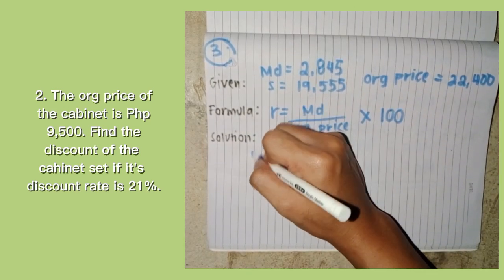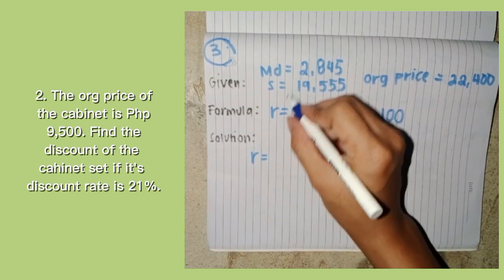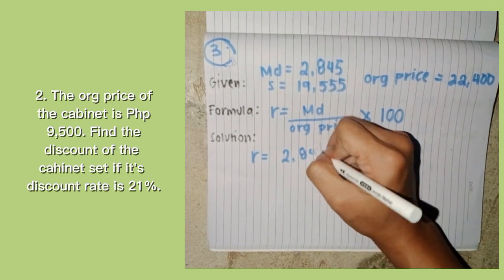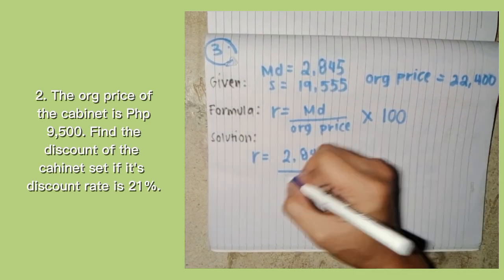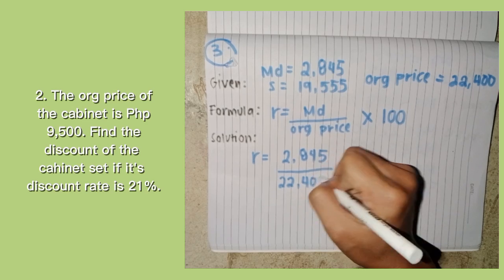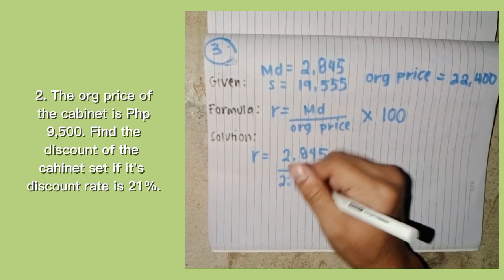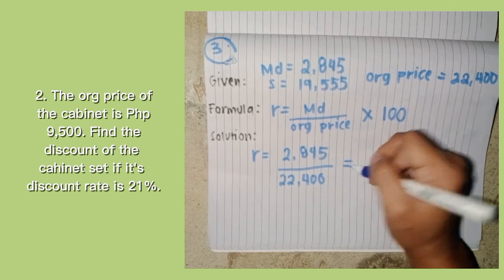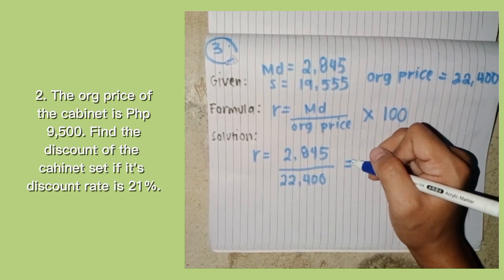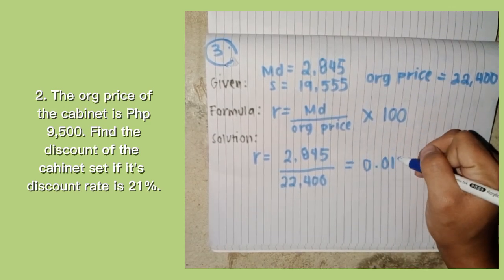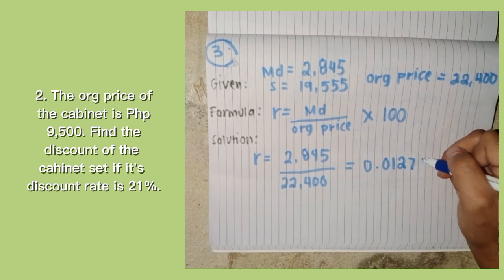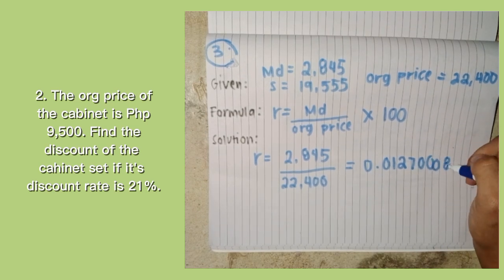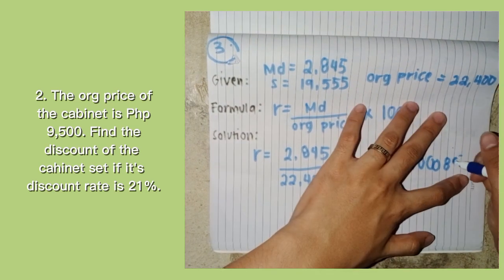For the solution, markdown rate is equal to 2,845 divided by the original price, which is 22,400. We are going to calculate this first to make it easier. The answer here is 0.1270089 and so on.